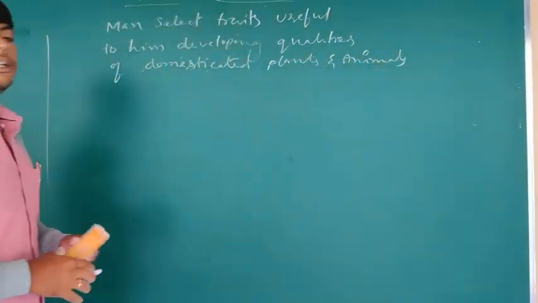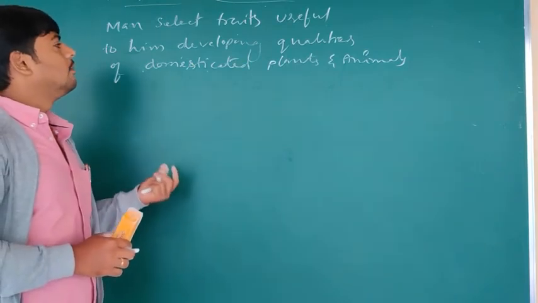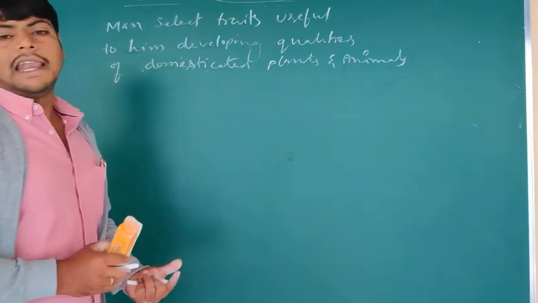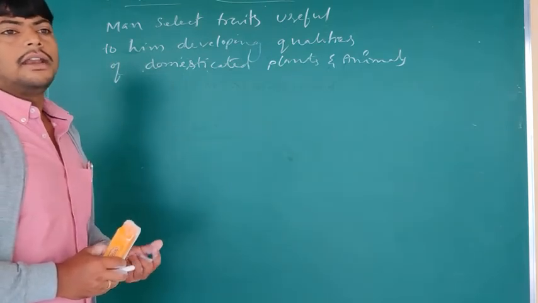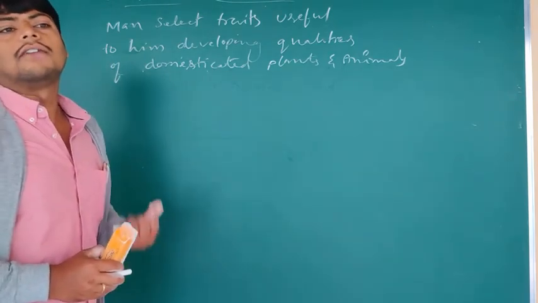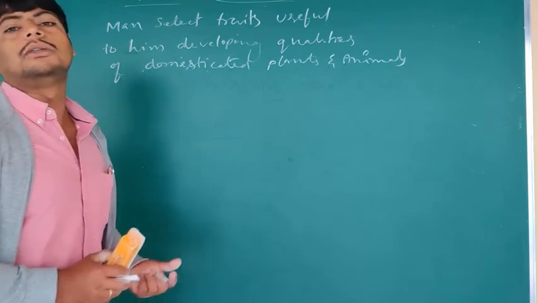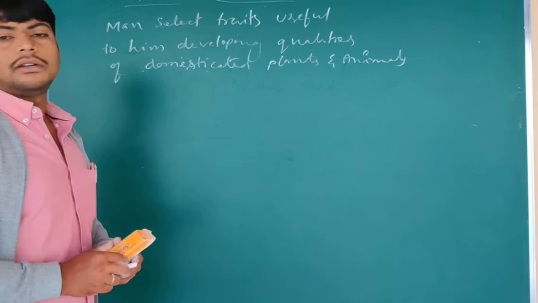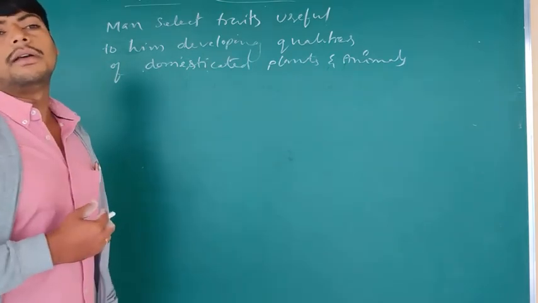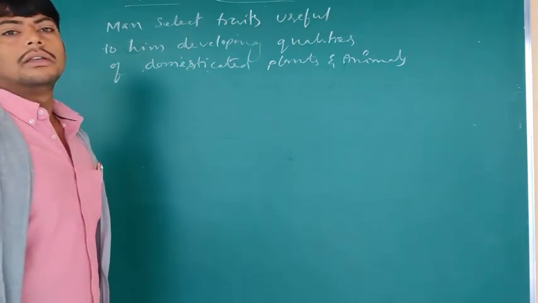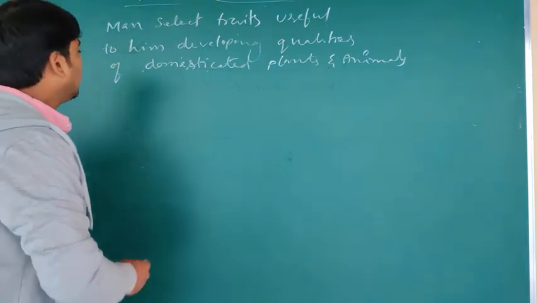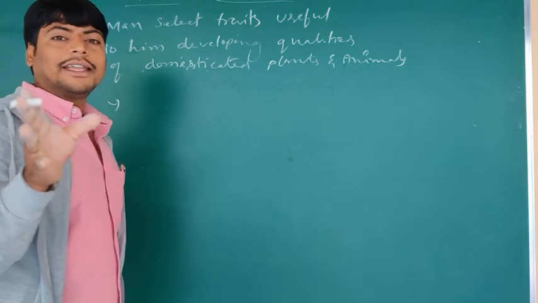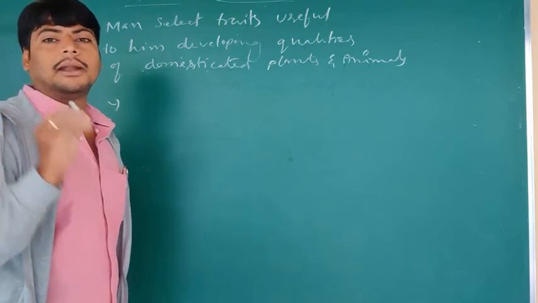So he selected the characteristics of any form of these domesticated plants and animals for their quality, for survival quality, and at the same time useful to man. For that purpose, he selects the organisms and develops them for his purpose. What characteristics did he select from that plant?